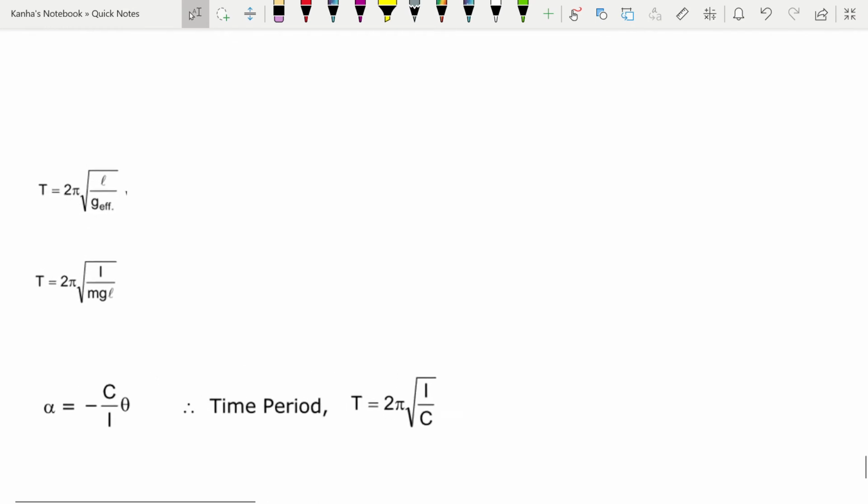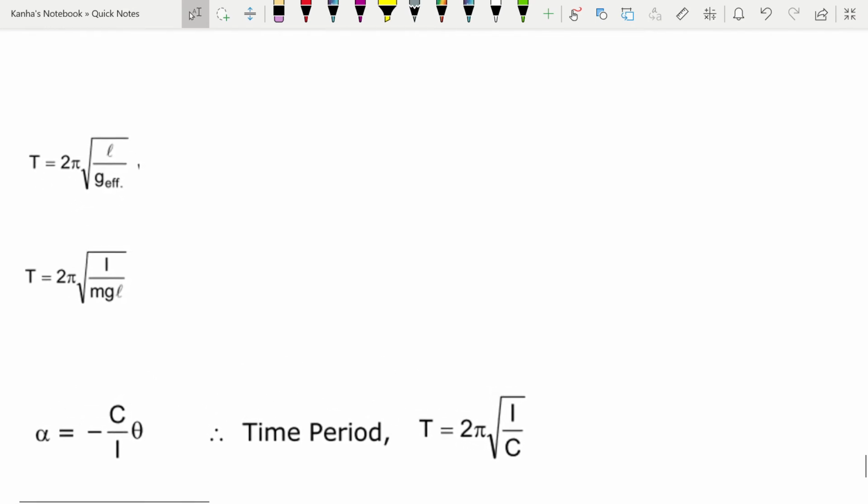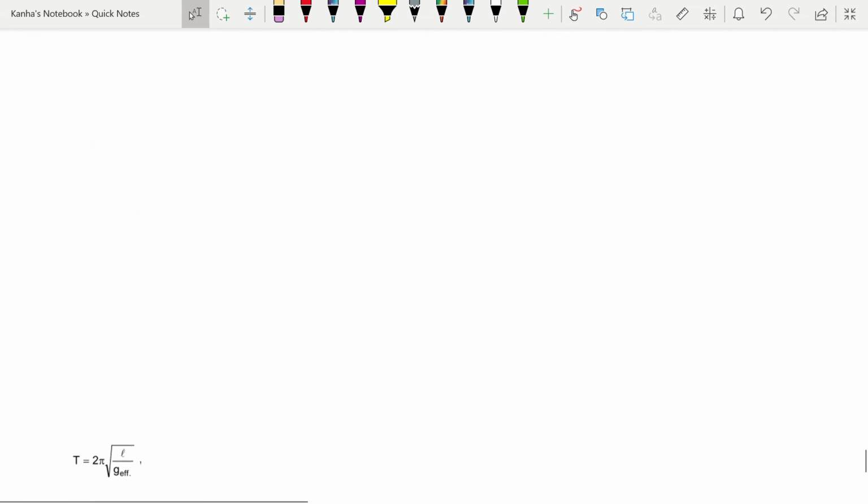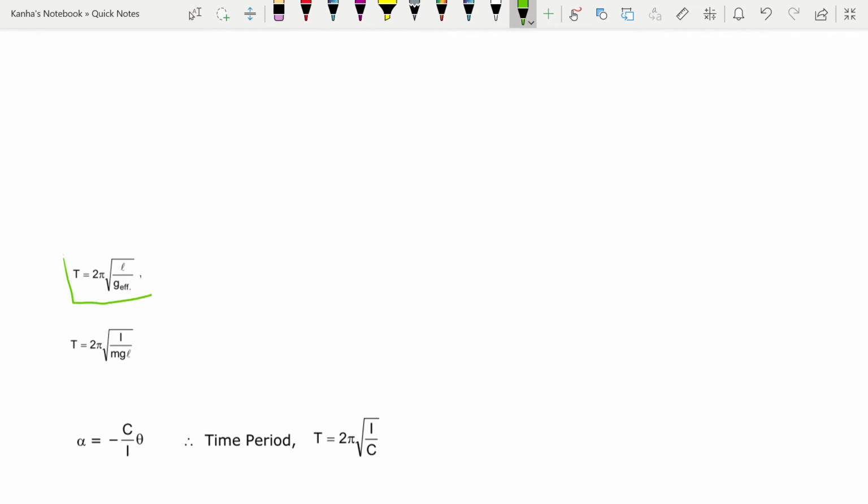The time period that I told you about right now had T is equal to 2 pi root m by k. Now for a pendulum, this becomes T is equal to 2 pi root l by g effective.